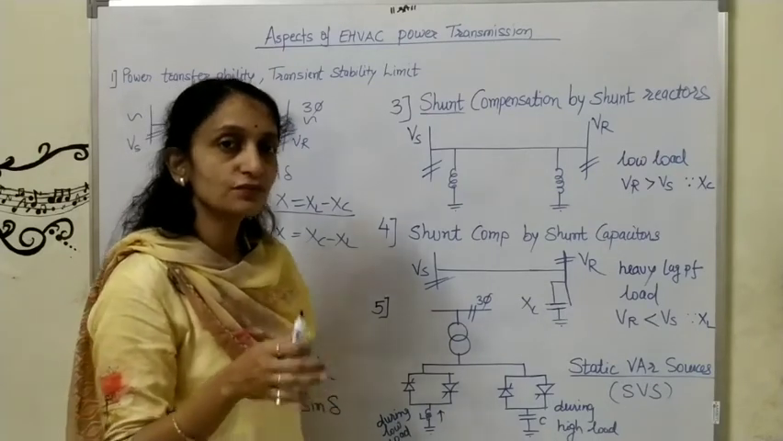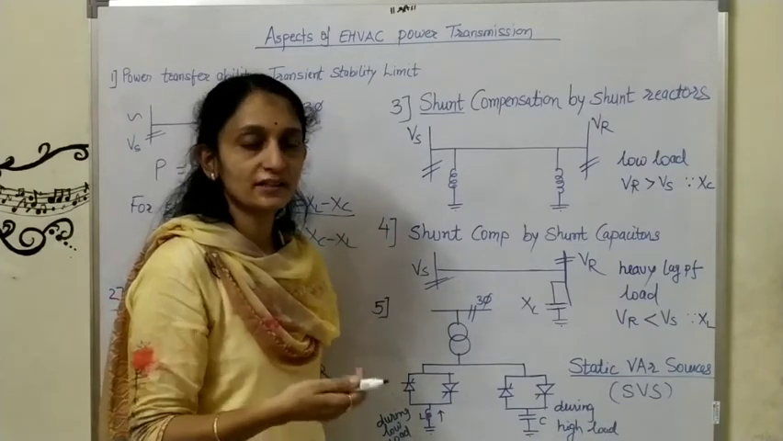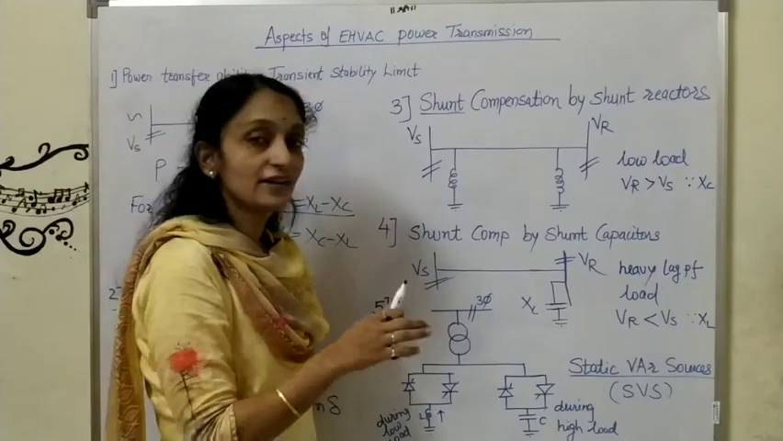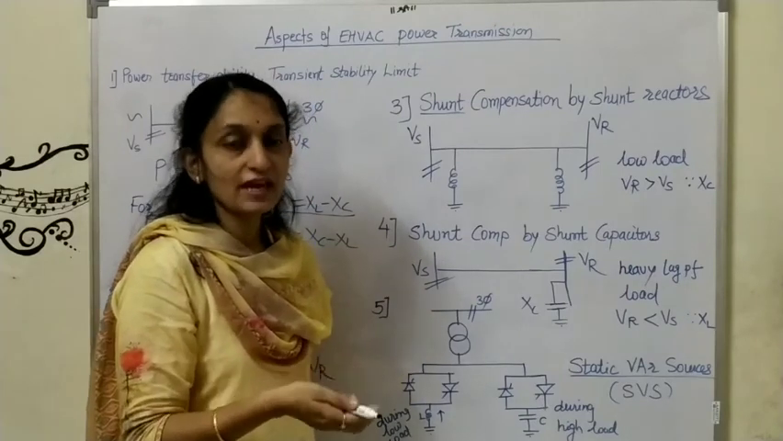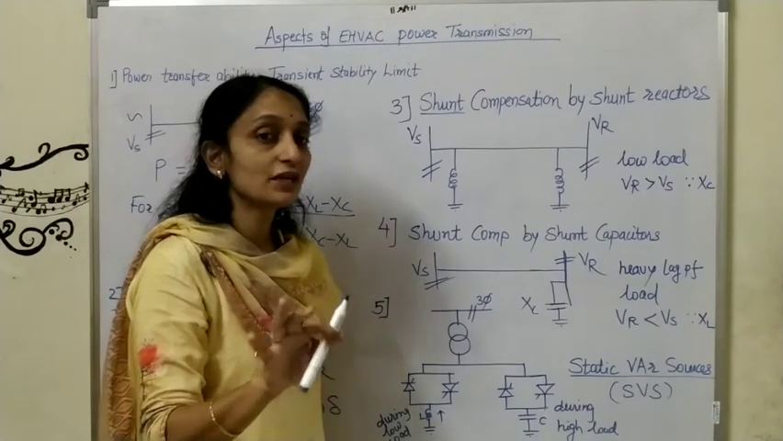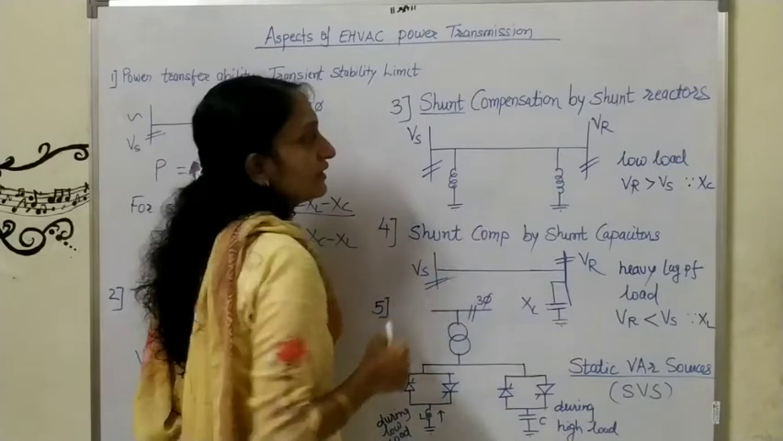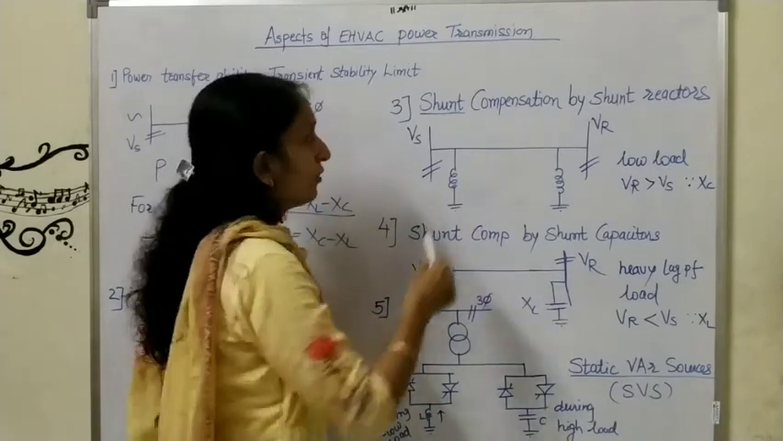Suppose the effect of the inductor is more, in that case for compensating the reactance of the transmission line we add XC. Suppose XC is predominant, in that case we add XL. So that is called compensation. Now look at this. This is again the single line diagram of the transmission line.